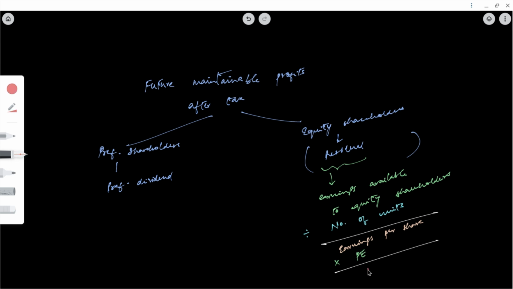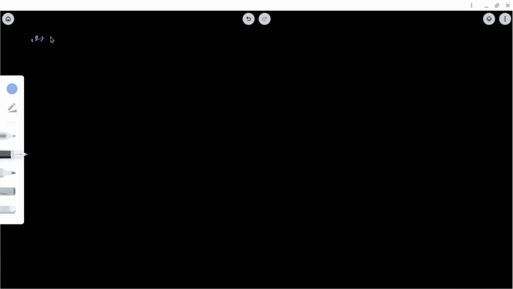See, PE is price by earnings. This is PE ratio. So when earnings goes to the right, then we will get price. Therefore price is PE ratio into earnings. So that is how we get MPS. Okay, so now we will start solving second bit.